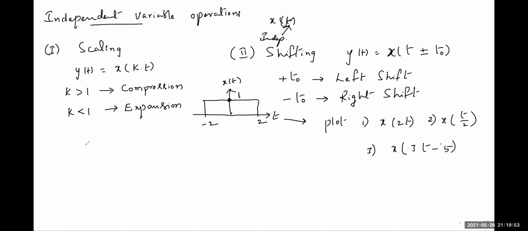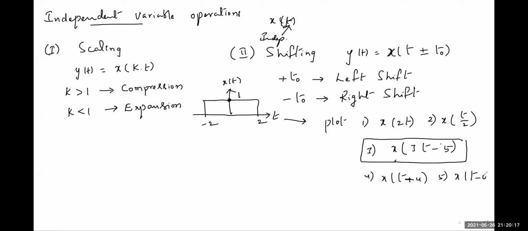First let us plot 1 and 2, and then shifting also I'll give here itself. Fourth, x of t plus 4. Fifth, x of t minus 4. Let us plot first 1, 2, and 4, 5, and then let us discuss about 3, because 3 is one important point to be observed here.